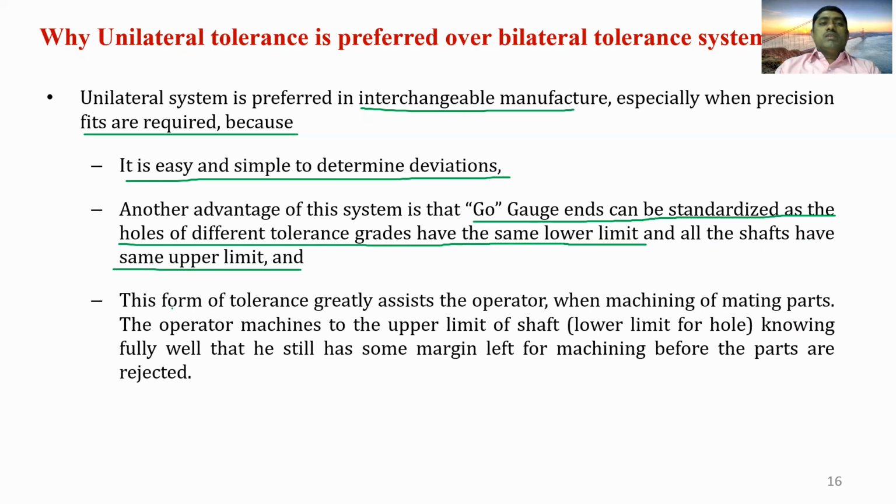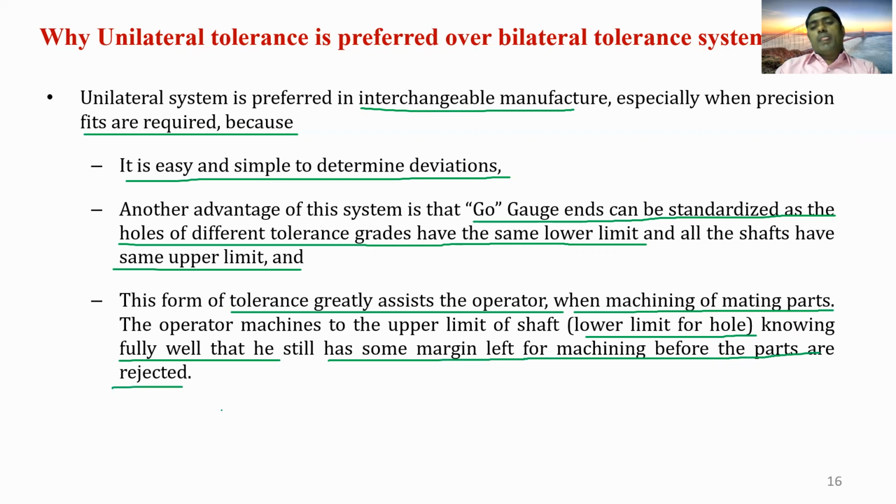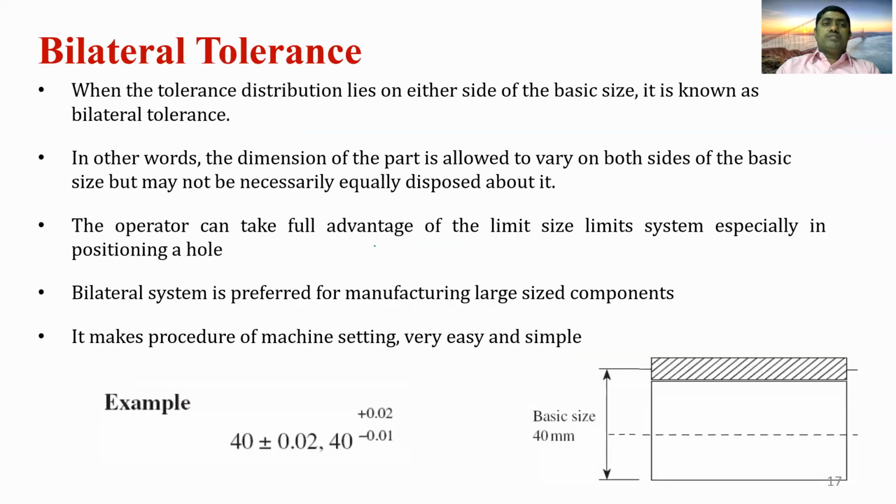The third advantage is that this form of tolerance greatly assists the operator. When machining the mating parts, the operator machines to the upper limit of the shaft or the lower limit of the hole, knowing fully well that he still has some margin left for machining before the parts are rejected. So these are the reasons why the unilateral tolerance system is preferred over the bilateral tolerance system.